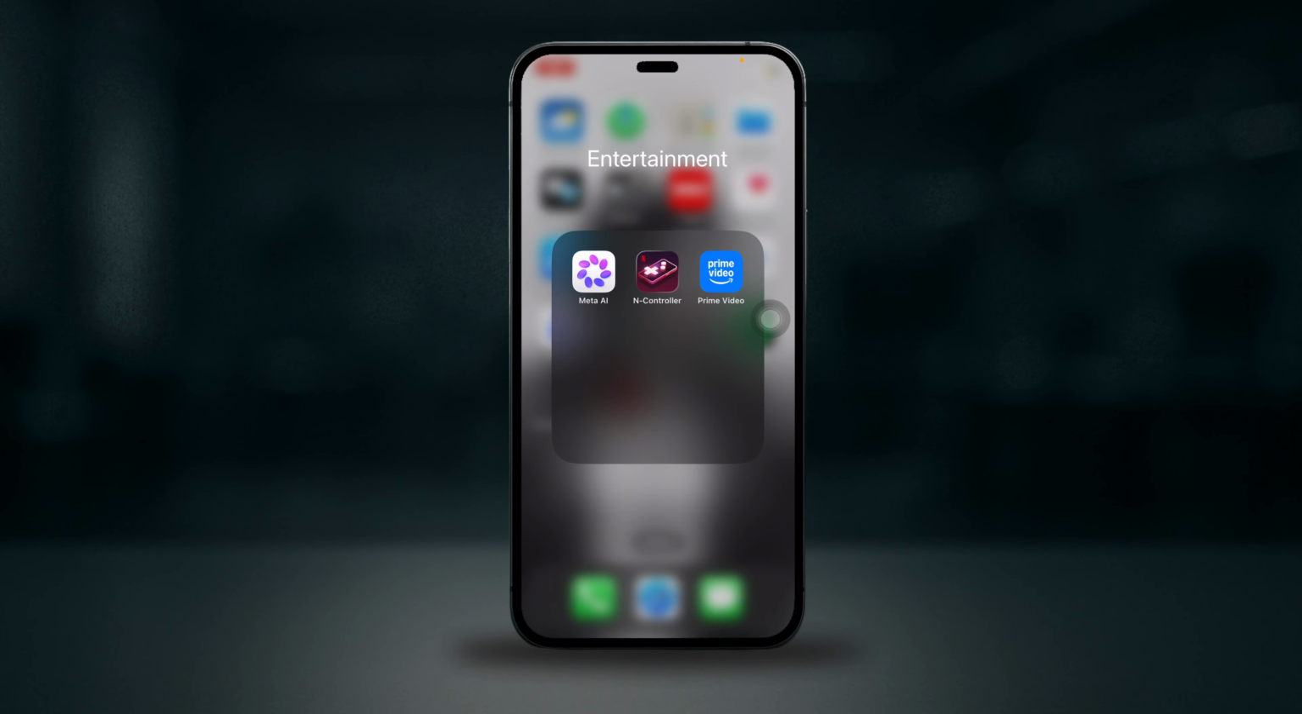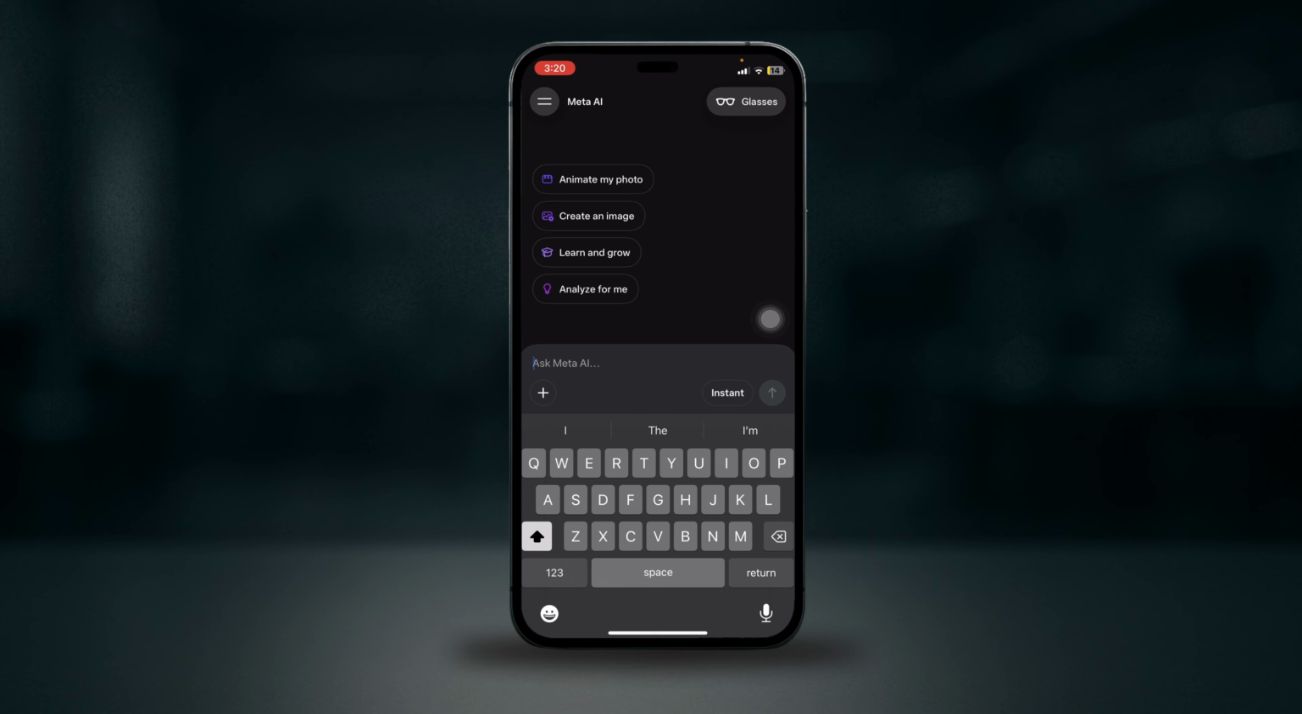Everyone, welcome back. If you want to ask questions to the Meta AI, it is very easy and works like chatting with a friend. First, open the Meta AI in any supported app like WhatsApp, Instagram, Facebook, or Meta AI app.